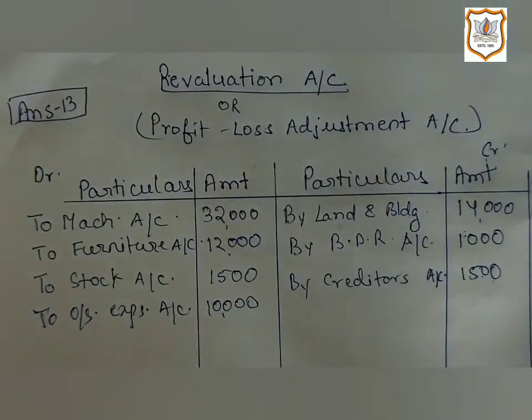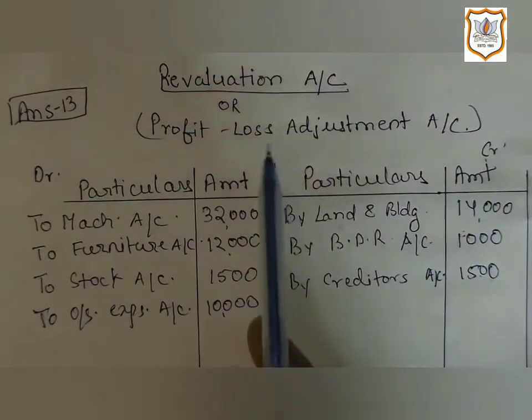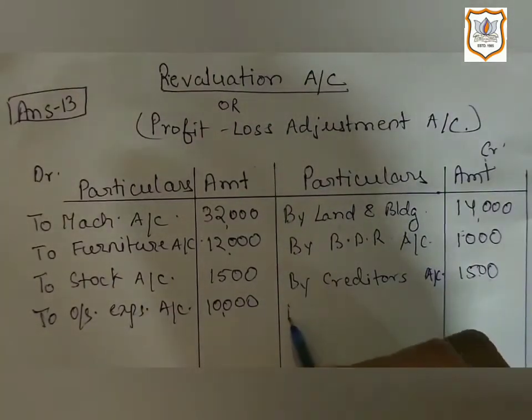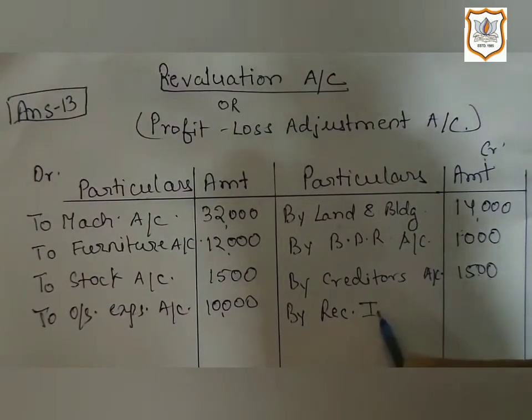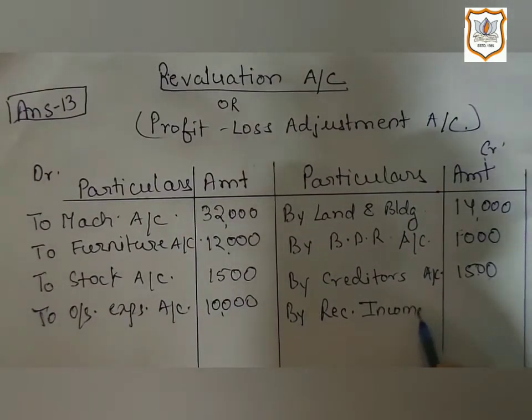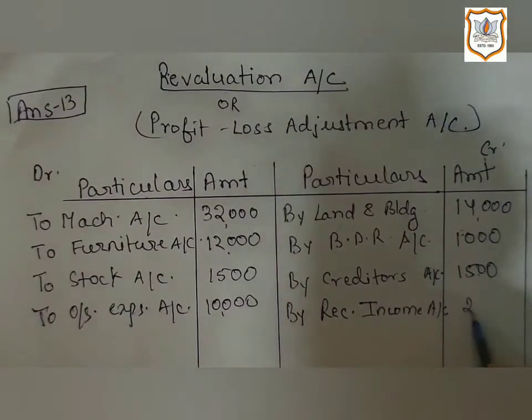And income receivable is given, that is rupees 2,000, which is an asset. And if any asset is brought into the books, then it is a profit for the firm. So we will record it on the credit side of revaluation account, by receivable income account 2,000.